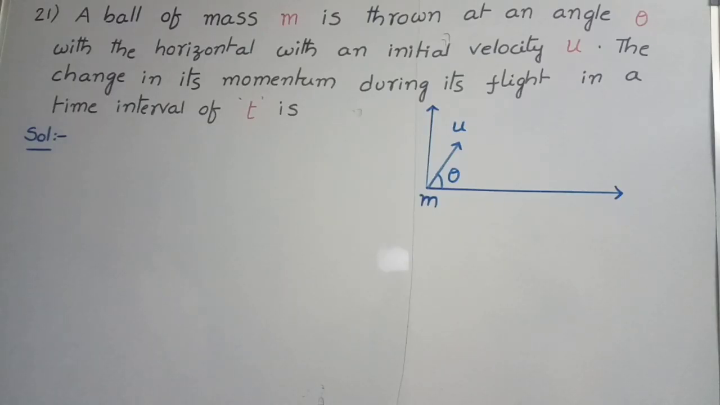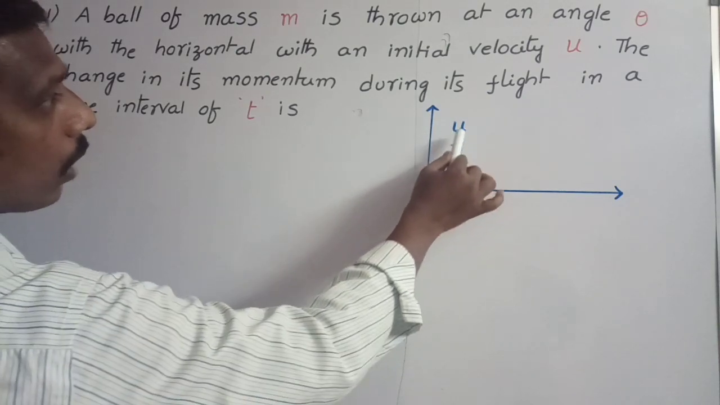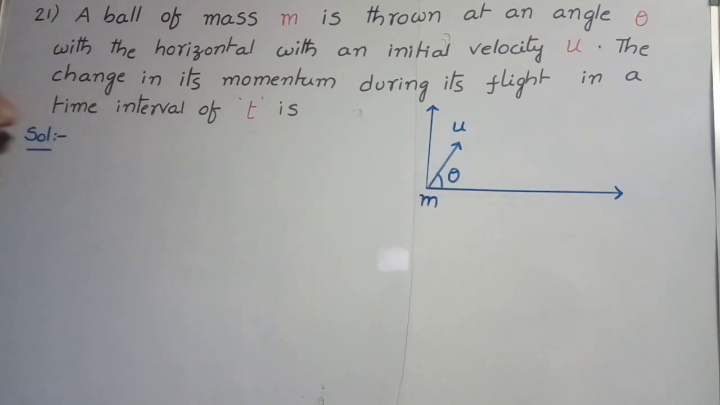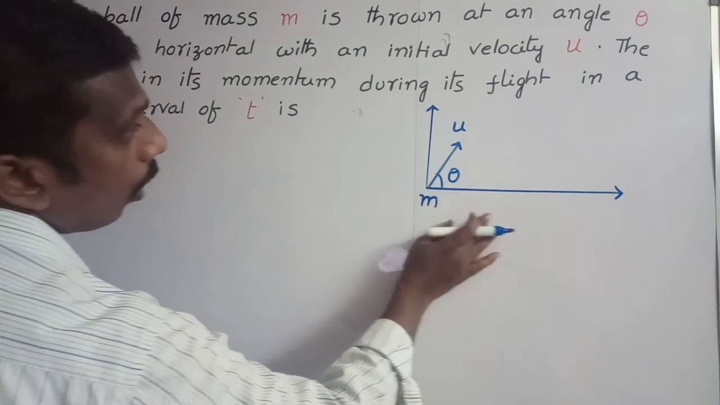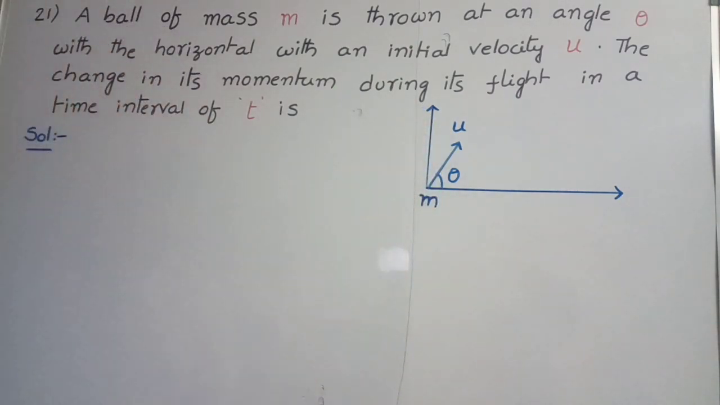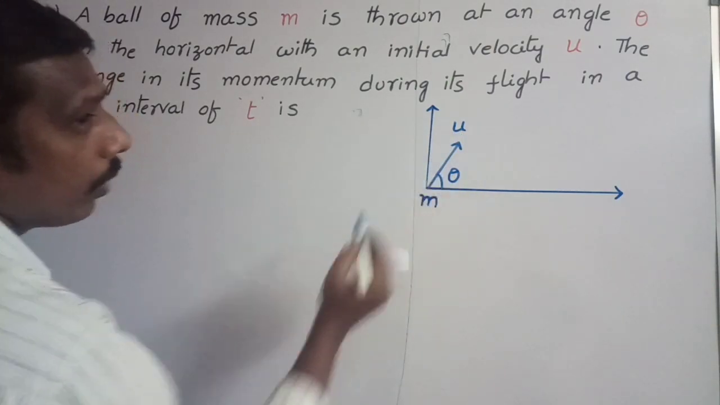21 problem. A ball of mass m is thrown at an angle theta with the horizontal with an initial velocity u. The change in its momentum during its flight in a time interval of t is. According to the given problem, a body of mass m is thrown with an initial velocity u making an angle theta with the horizontal. This body simultaneously travels along the horizontal direction and the vertical direction, because here the body is thrown making an angle theta with the horizontal.